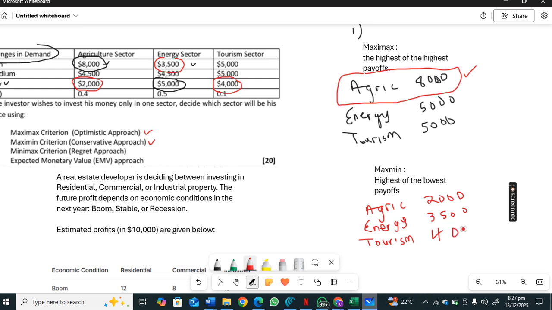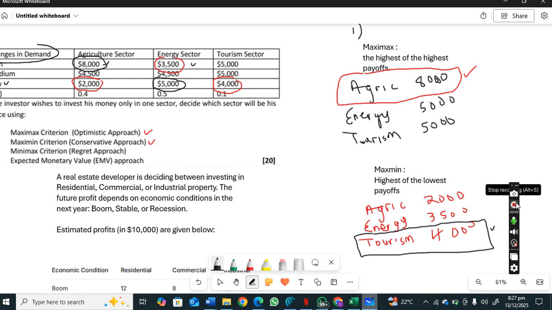So under the Maximin, we're choosing the highest of the lowest payoffs. We listed down the lowest payoffs, and we're going to say, okay, which is the highest amongst these lowest payoffs? It's tourism. So the Chinese investor should invest in the tourism sector if they're using the Maximin approach. That's under the worst case scenario. So remember, Maximax, highest of the highest payoffs, Maximin, highest of the